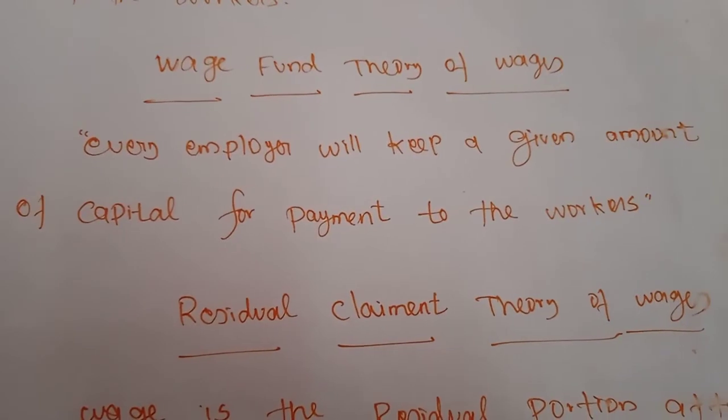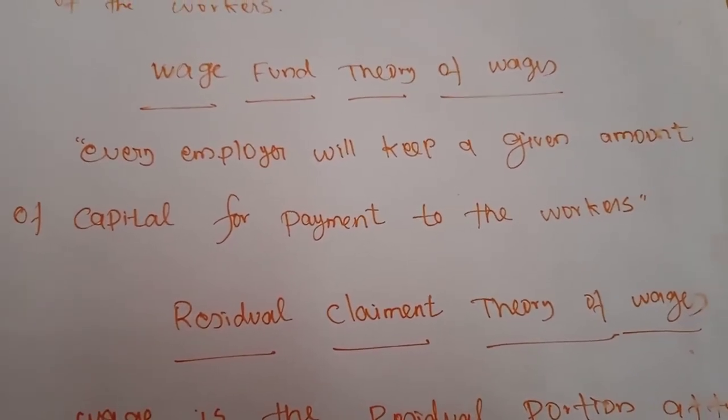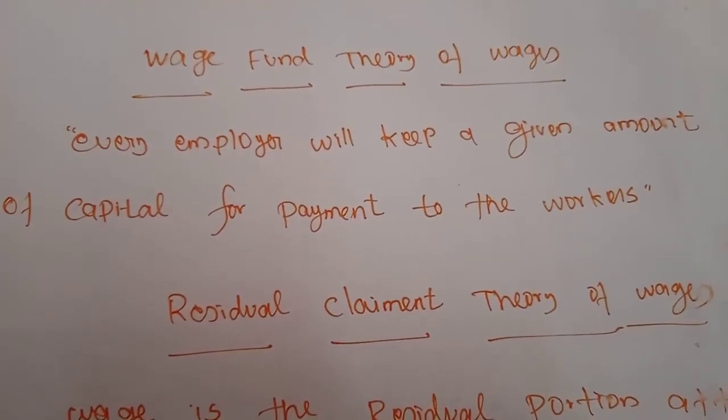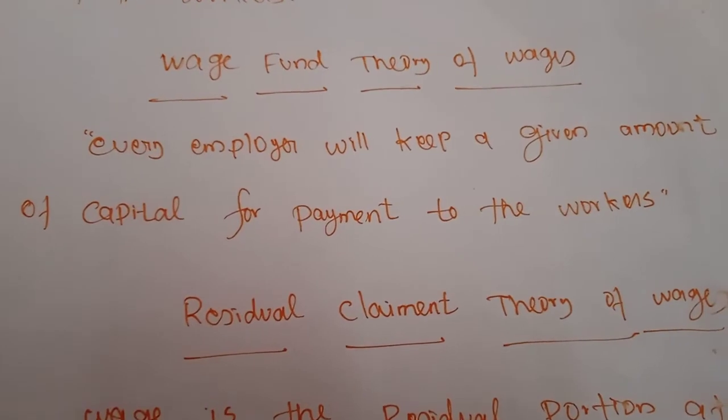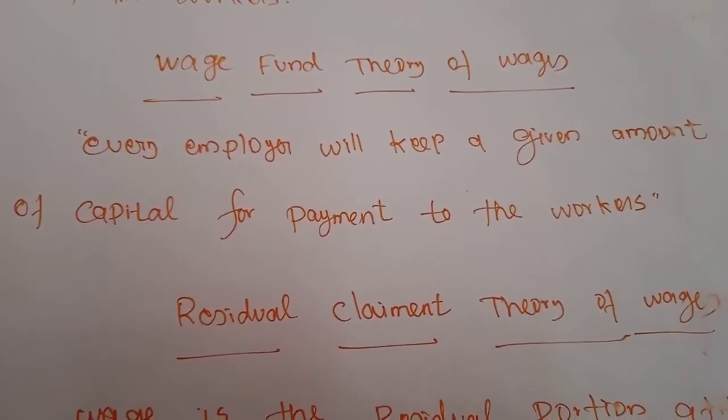Even if you consider any one organization, there will be many people, the manager, the board of directors, the laborers and the sweepers, but all of them will never get the same level of wages.